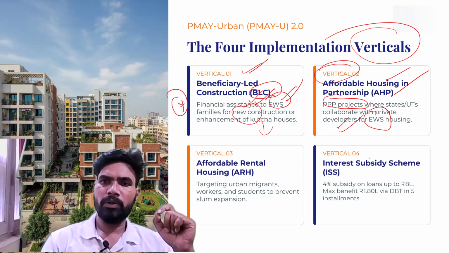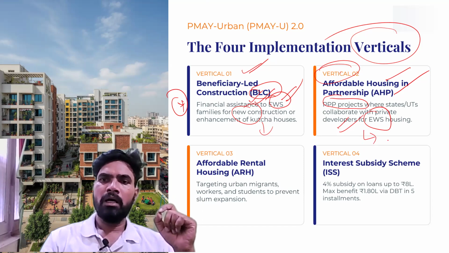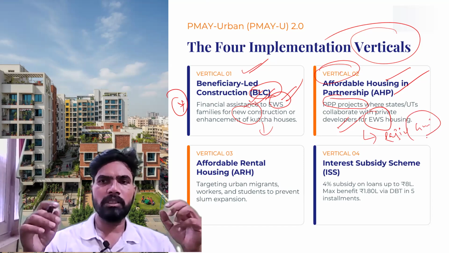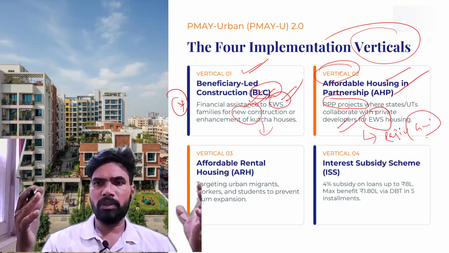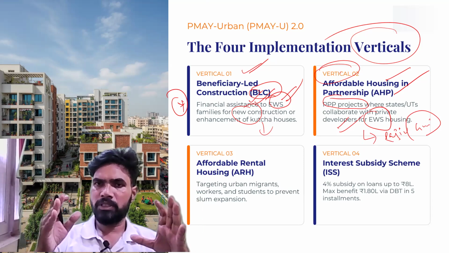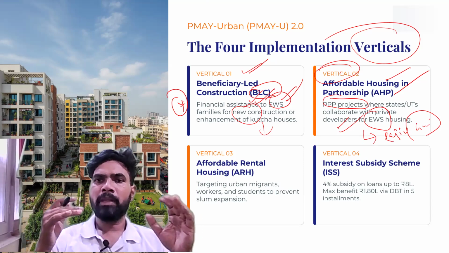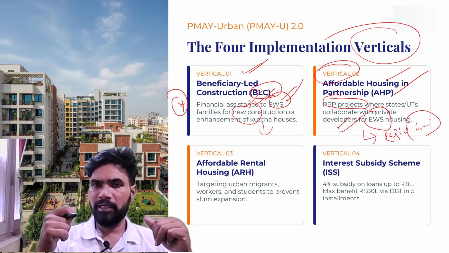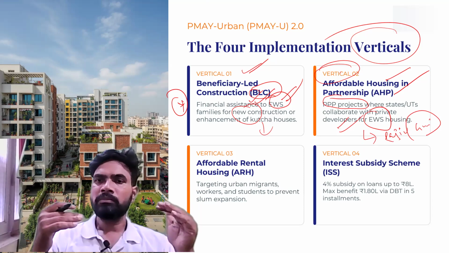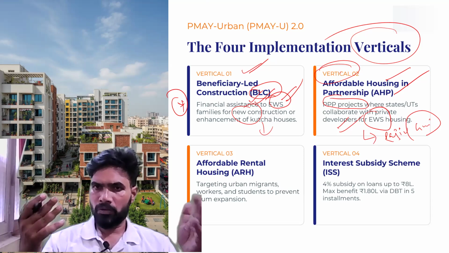The best example you can say in urban areas is Rajiv Gruhakalpa. One scheme was there, Gruhakalpa, where housing complexes or apartments will be constructed by the respective state government with a private player, and the identified EWS beneficiaries will be allotted a house.